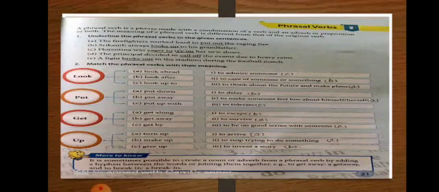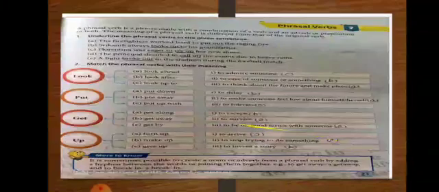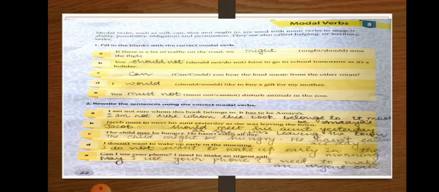Now next chapter is about modal verbs. See about the modal verbs. Modal verbs means will, can, may or ought to be used with main verbs to suggest their ability, possibility, obligation and for permission. They are also called helping or auxiliary verbs. Okay. So two options are given for each fill in the blanks. You have to select the correct one.